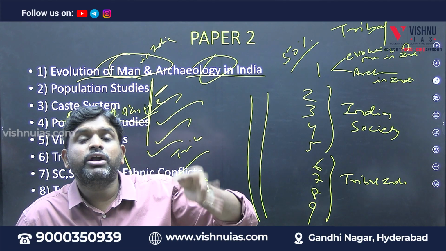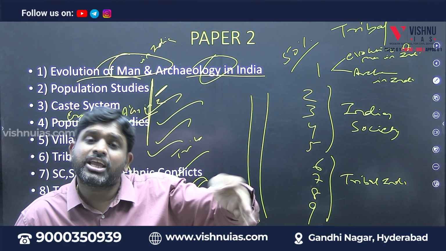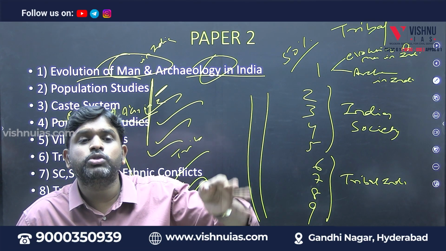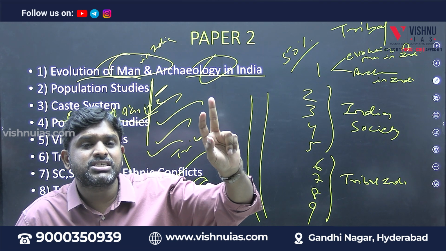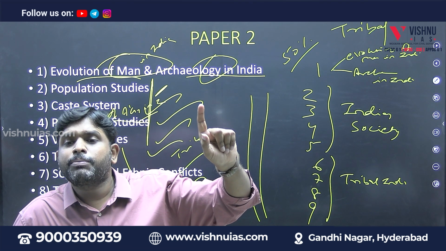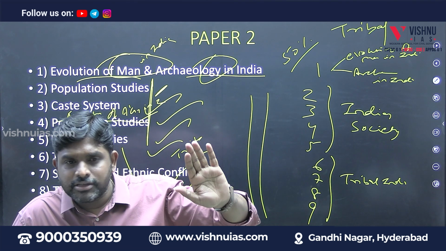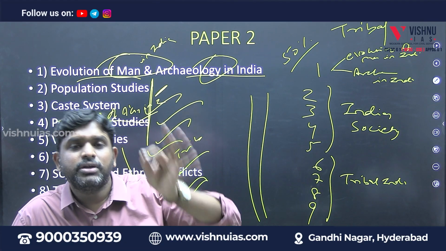Whereas paper 2 is what? Evolution of man in India, archaeology in India, Indian society 2, 3, 4, which is population studies, caste system, growth of anthropology in India and Indian villages. 6, 7, 8, 9 is called what? Tribal.